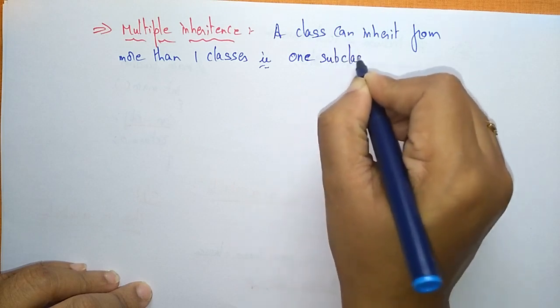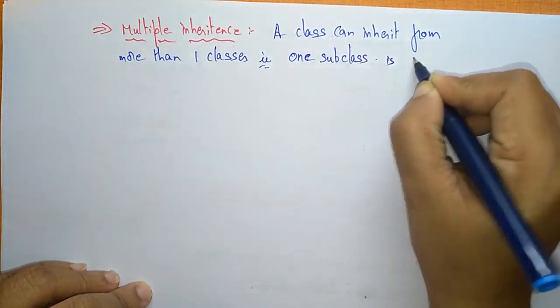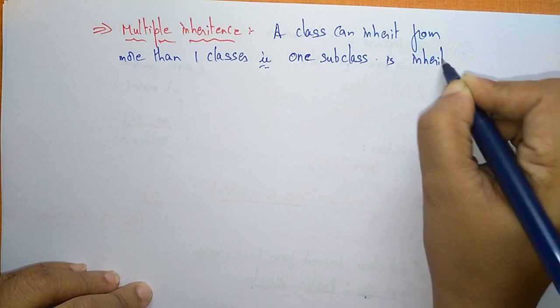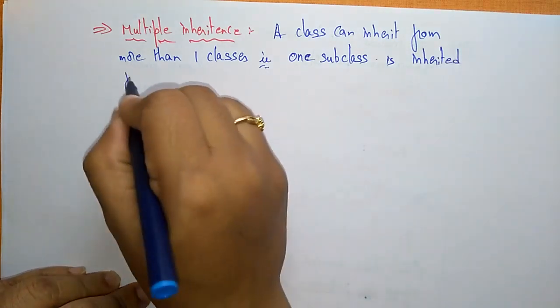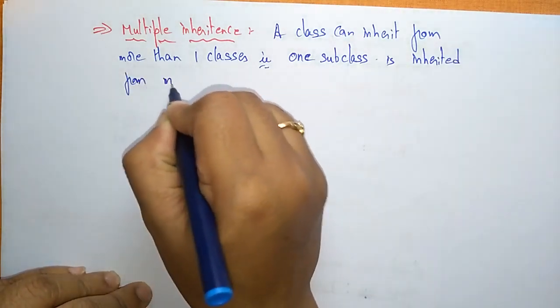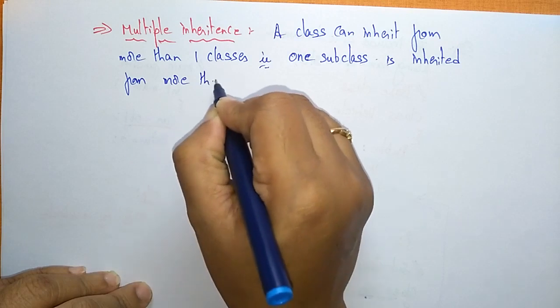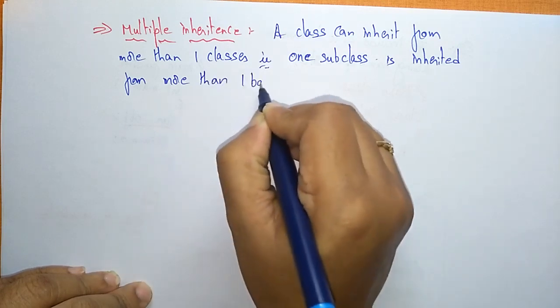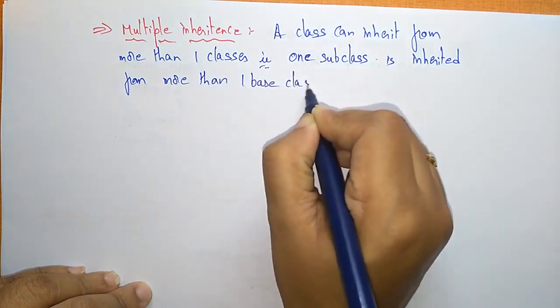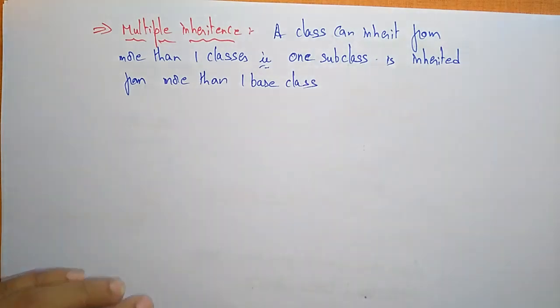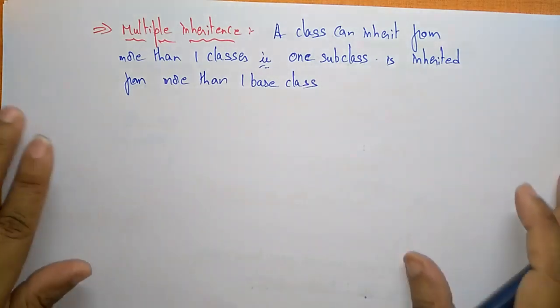Here only one subclass will be there, inherited from more than one base class. So in multiple inheritance, you have only one subclass and more than one base class.